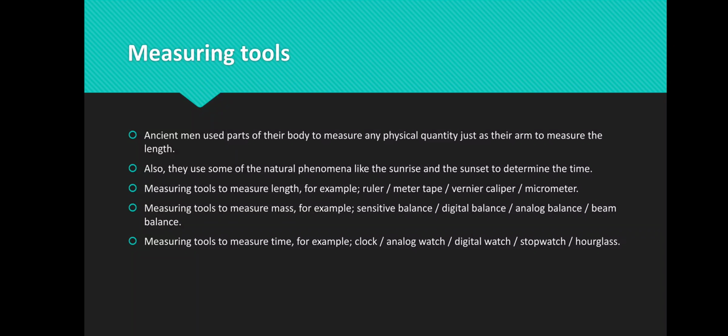Okay, so we're going to take examples. For length: ruler, meter tape, vernier caliper, micrometer. Examples to measure the mass: sensitive balance, which is used to measure gold, for example; digital balance, which gives its reading by numbers; analog balance, which gives its reading by pointer; and beam balance. Some tools to measure time: clock, analog watch, digital watch, stopwatch, and hourglass. Okay, hourglass means الساعة الرملية.